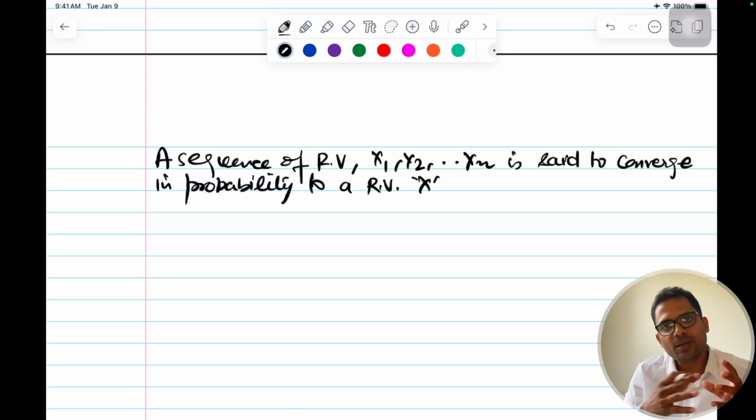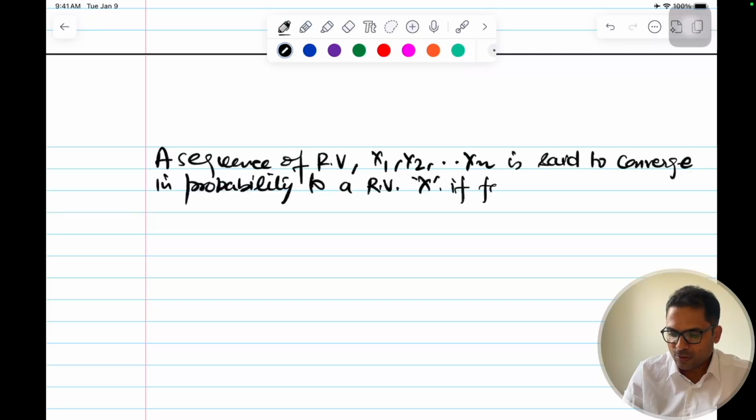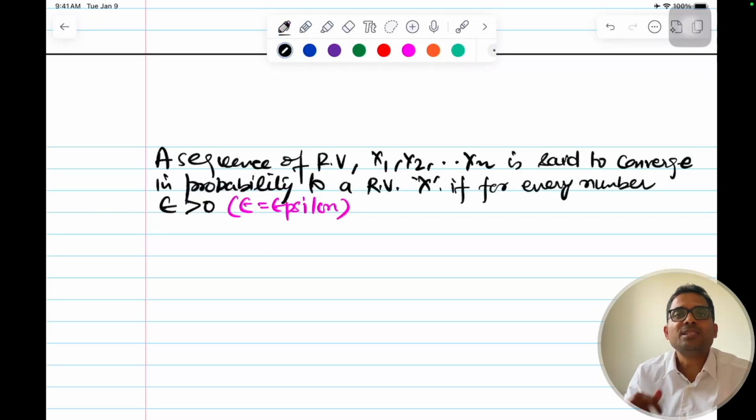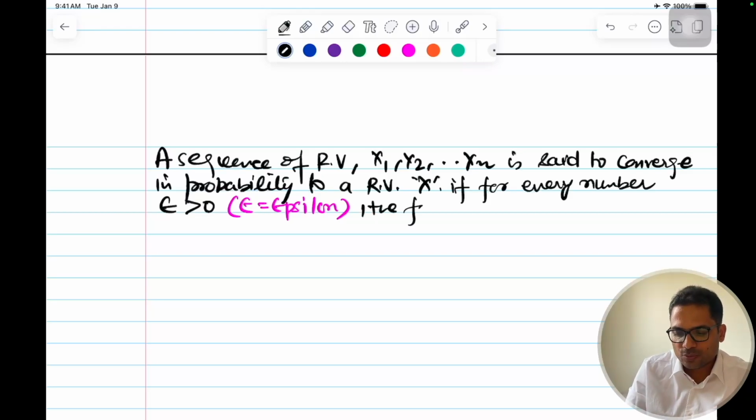This happens if for every number epsilon, which is positive, greater than 0, the following holds true.